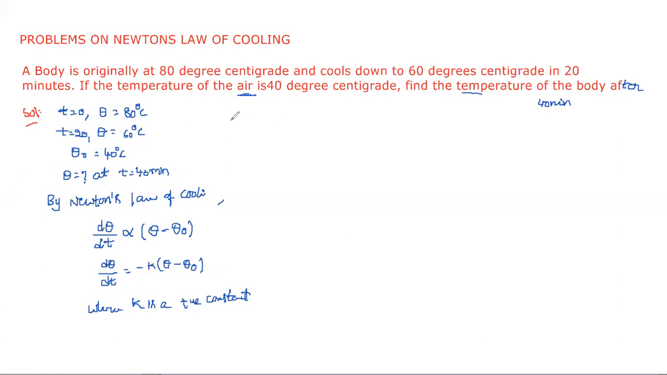Now you can simplify this one. d theta by dt is equal to minus k into theta minus theta naught. Theta naught, how much they mentioned? 40 degrees. Now by variable separable, we need to simplify this one. We can separate the variables: d theta by theta minus 40 is equal to minus k dt.